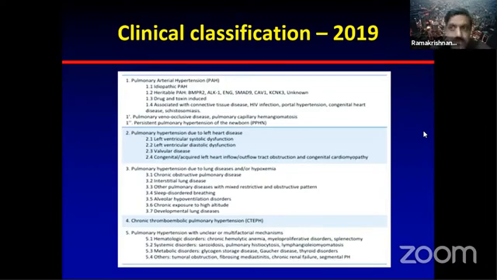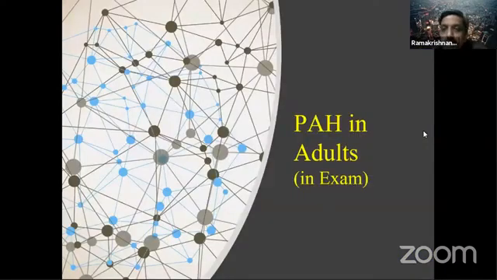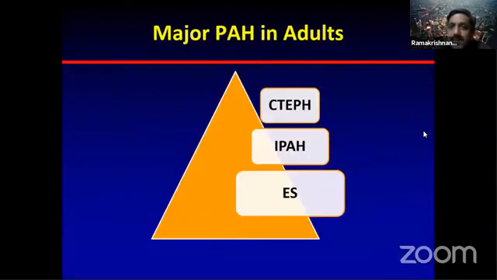Coming to the practical things, now that we have discussed the hemodynamics, we go to the PH cases that you are likely to encounter in the exams. Even though there are so many classifications and groups, in essence, if you are given a case of PH, these are the 3 likely possibilities. Eisenmenger syndrome is very likely, or you are likely to get IPAH, and a third case could be a CTEPH patient.